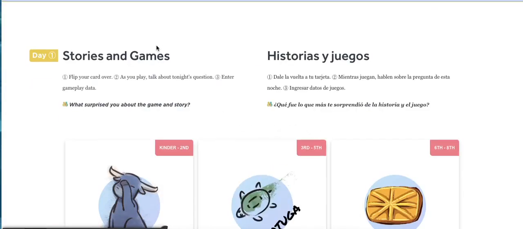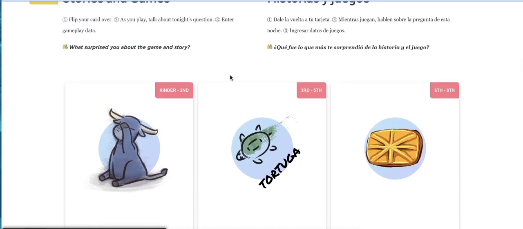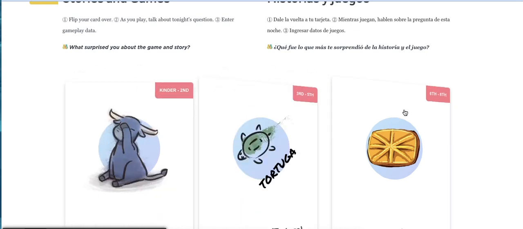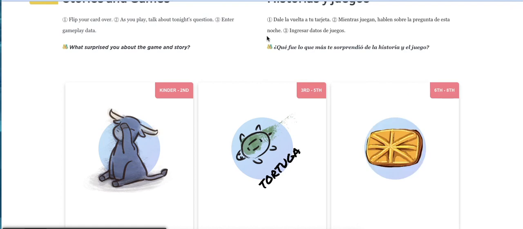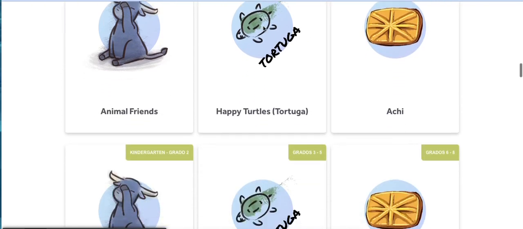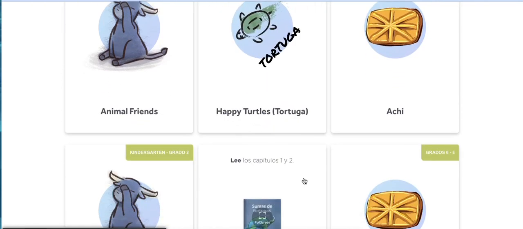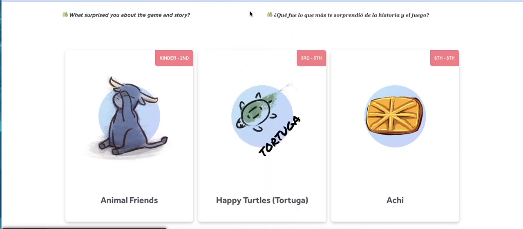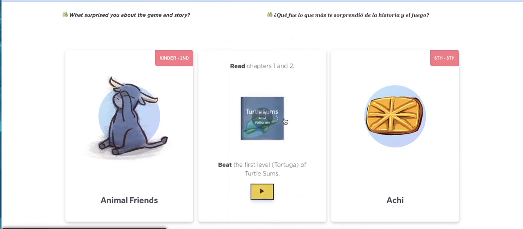Once clicking Get Started, it's going to take you to the first day of stories and games. Underneath stories and games, there are different grade bands: kindergarten to second, third to fifth, and sixth to eighth. These stories and games are in both English and Spanish. Each day, you are going to complete a story and play the games provided.